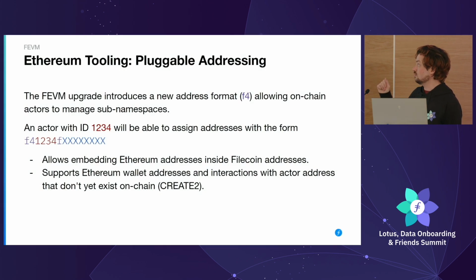As I was talking about, pluggable addressing. This is the specifics. If you have an actor ID 1234, you can plug that in, you'll get f4, which is the address class, 1234, f just as a separator, and then you get basically the Ethereum address. There's actually a little bit of a checksum after that, just to make sure people don't mistype things, but that's basically how that works. This, again, supports any Ethereum addresses. It supports CREATE2 and CREATE and all these other counterfactual interactions and addresses that don't exist on chain interactions, all that kind of stuff.